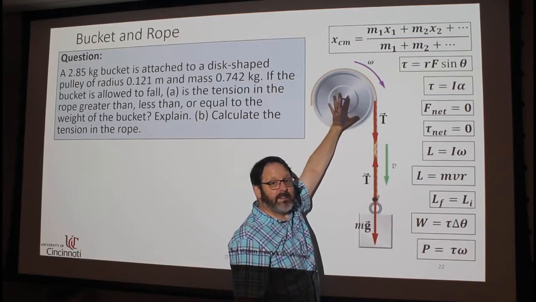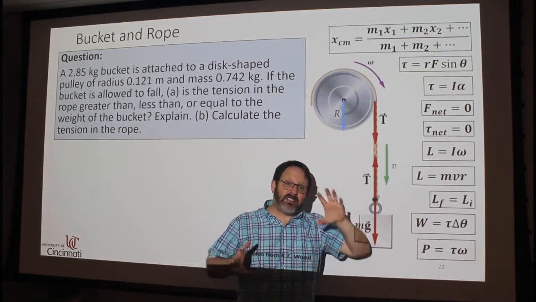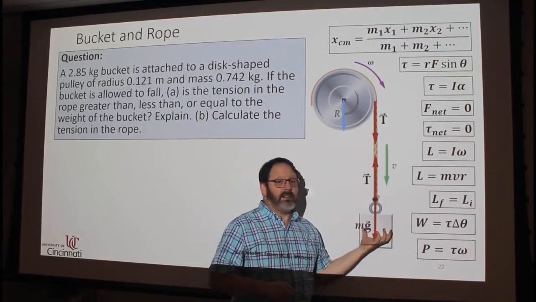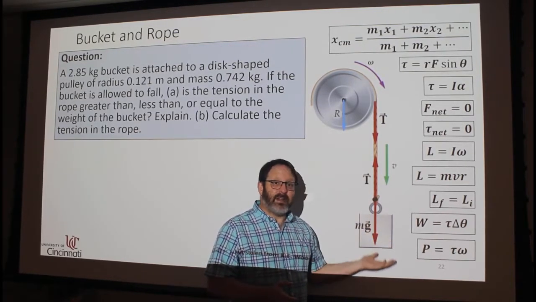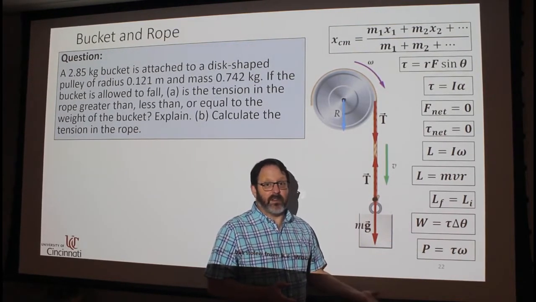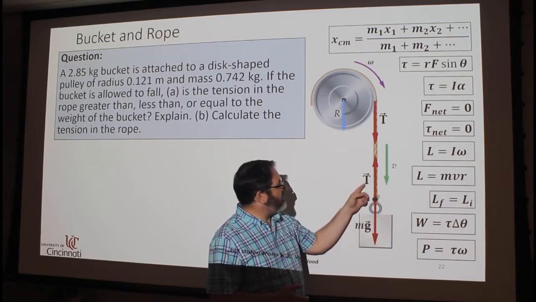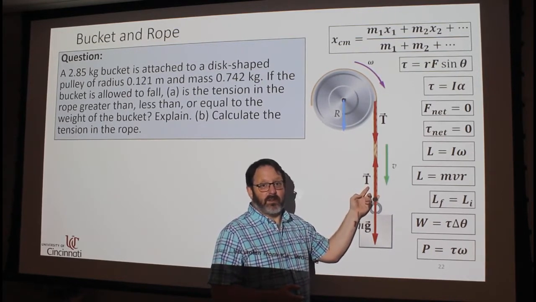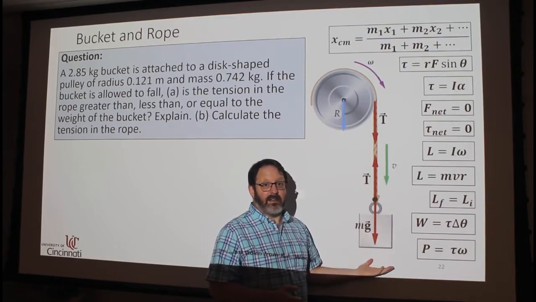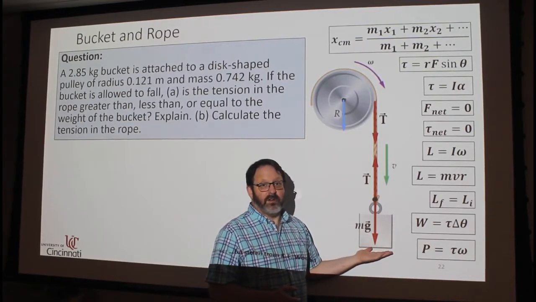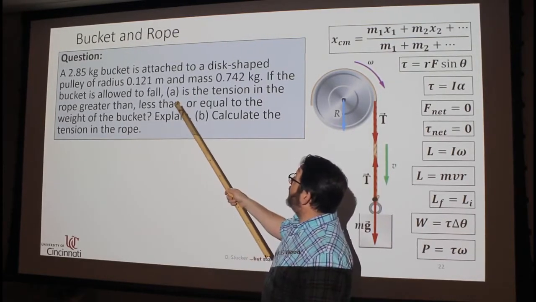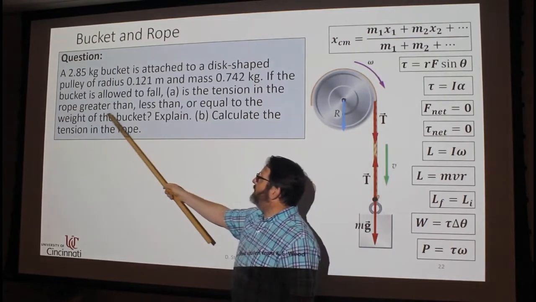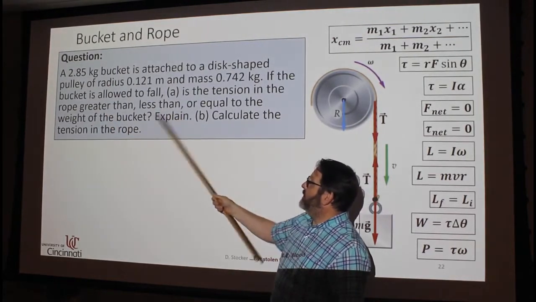If we give the pulley some mass and let it start to accelerate, so when I let go of it, it will accelerate, but not at 9.8 meters per second squared. It'll be lower than that. So that means that there must be some tension in this rope. It's less than the weight of the bucket, otherwise the bucket wouldn't move, but it's bigger than zero, because if it was zero, the bucket would just fall freely. So for part A, the tension in the rope is less than the weight of the bucket.